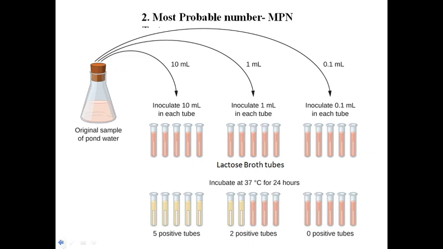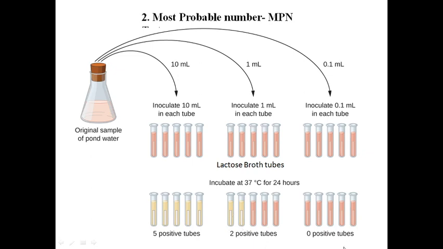We will count the number of positive tubes in each set. For example, here there are 5 positives in the 10 ml tubes, there are 2 positive tubes in the 1 ml tubes, and there are 0 positive tubes in the 0.1 ml tube. So we will take this value as 5, 2 and 0.